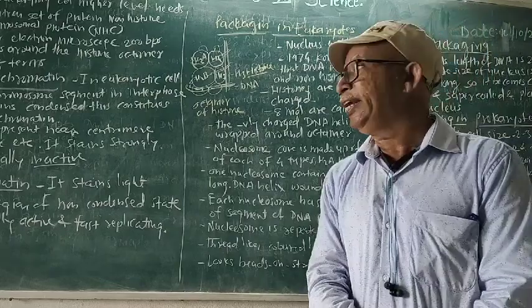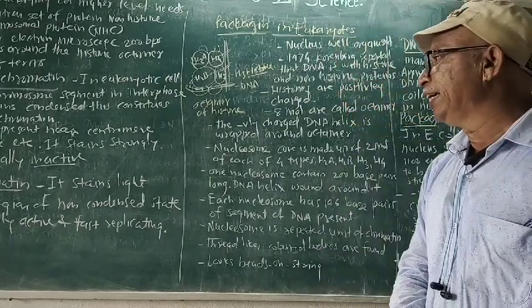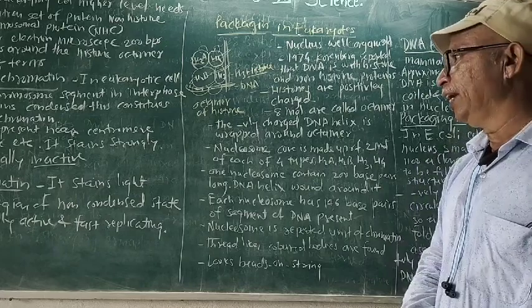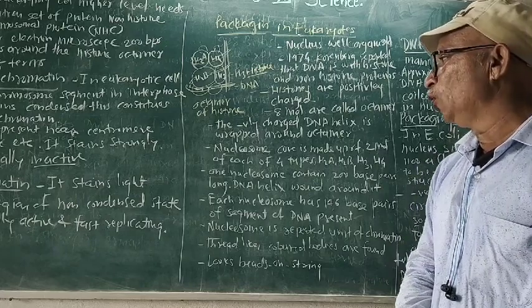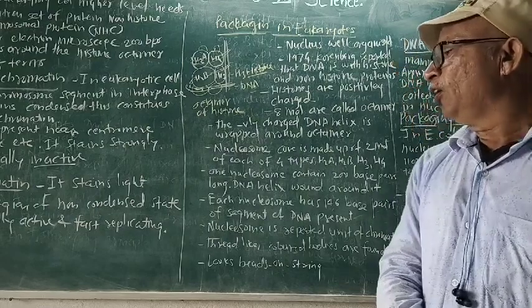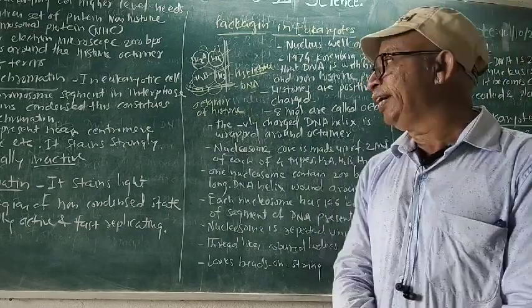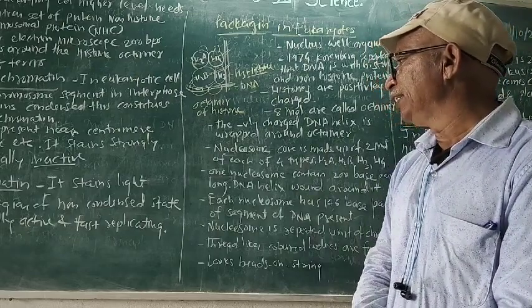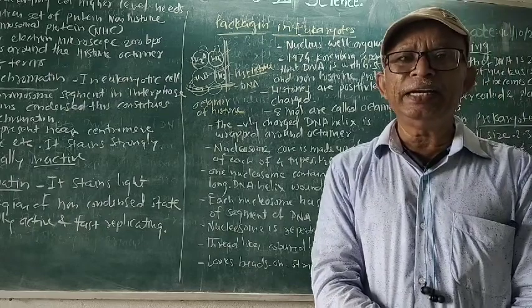Now the euchromatin: it stains light. It takes less color. This is the region of non-condensed state. You will find the genetically active region is present there. This is a fast replicating region.